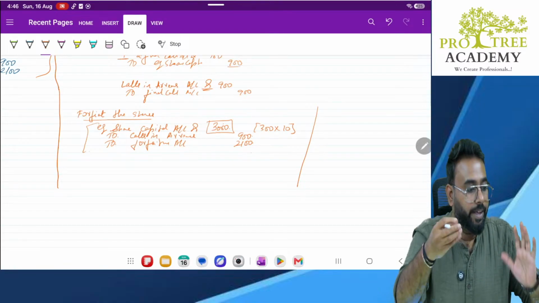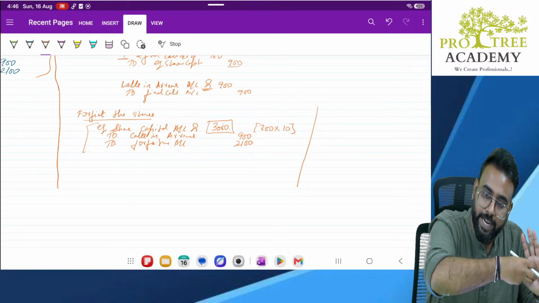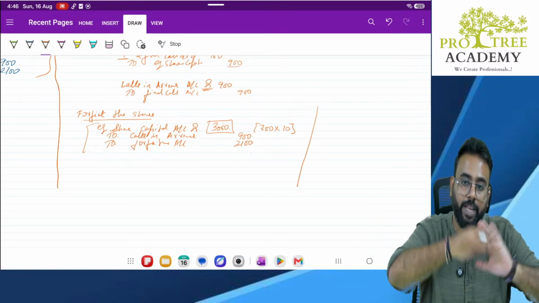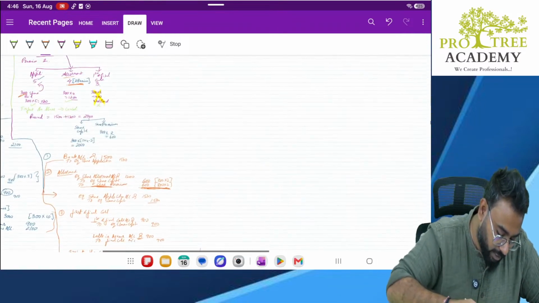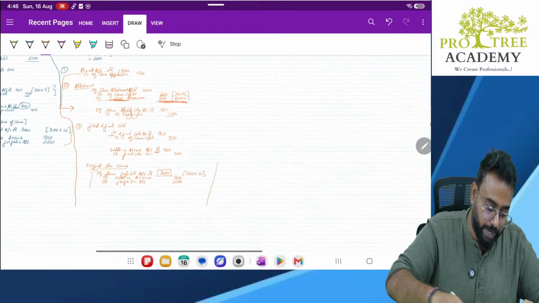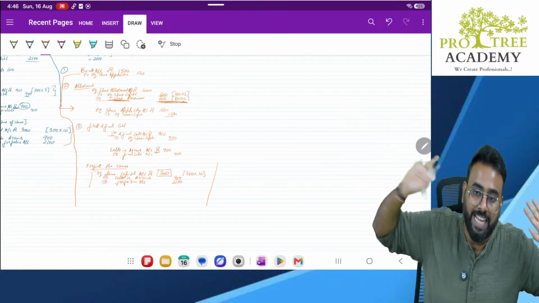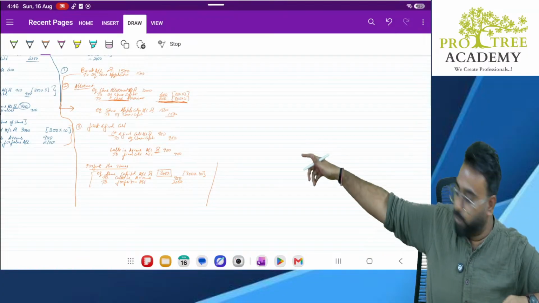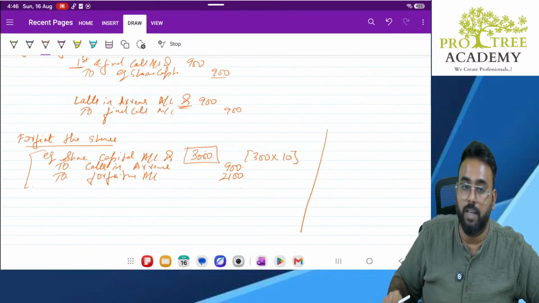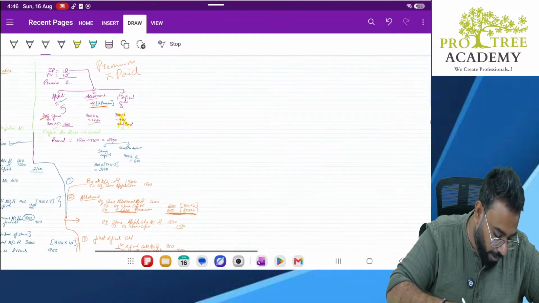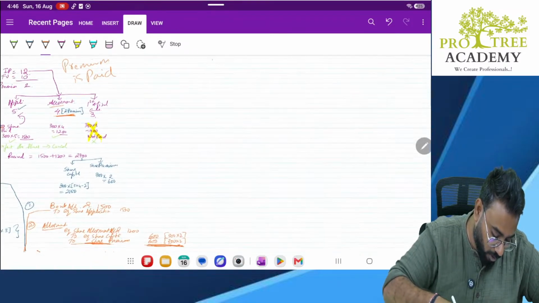However, if the premium amount was created but is not yet paid, then it will be taken out. So in this case, premium is paid. When premium is paid, don't touch the premium, leave it as it is. Whatever has been transferred to share capital, only that will be transferred to forfeiture account. Clear? Sir, give me an example where premium is not paid. Fine. Let's do that also.